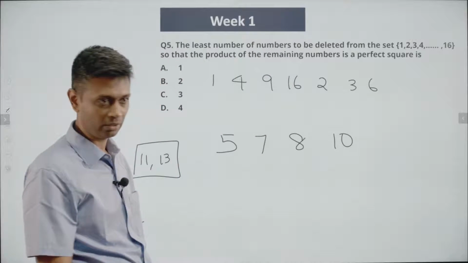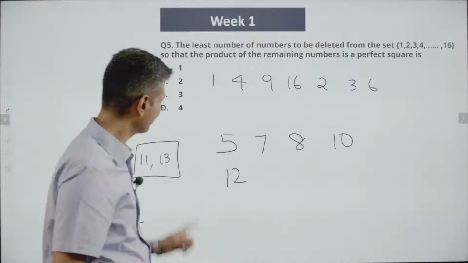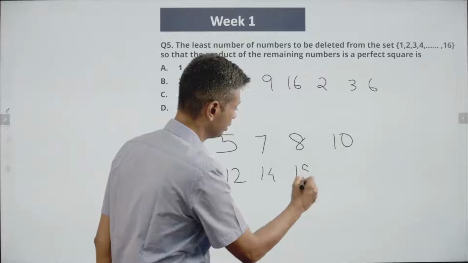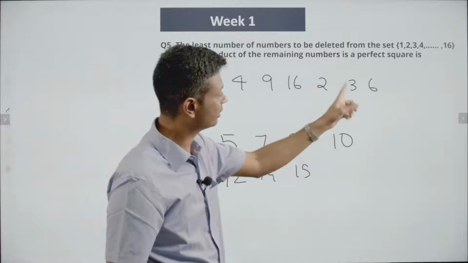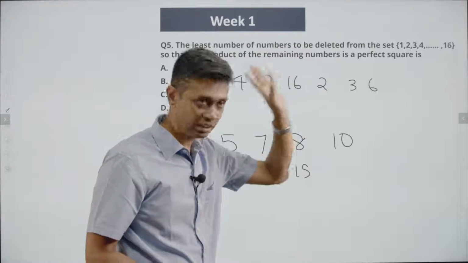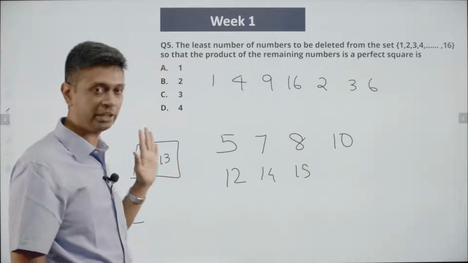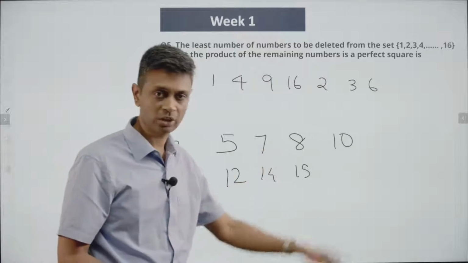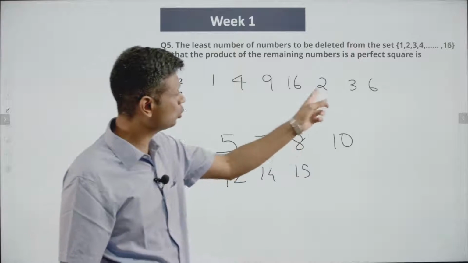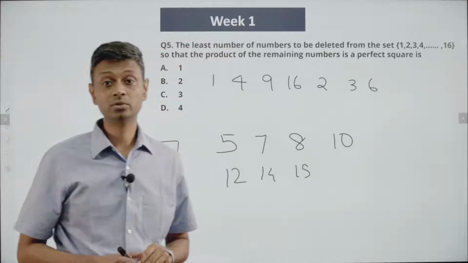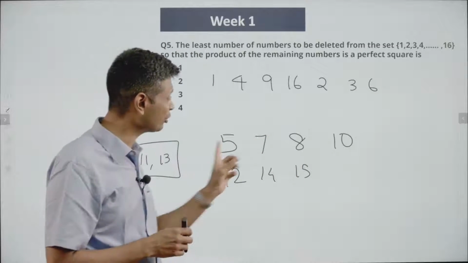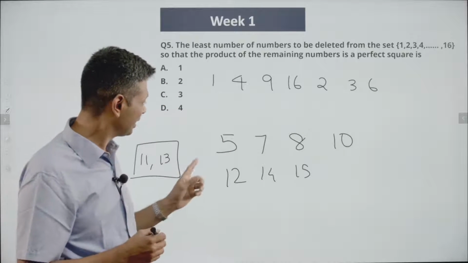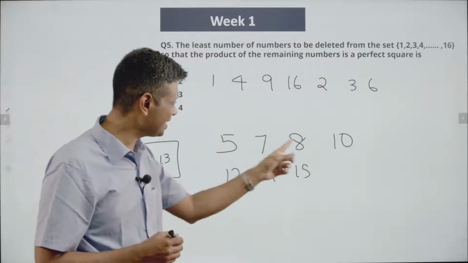So I will not write down 11. 12 is here. 13 has to be removed. I'm not writing that down. 14, 15. Think about it. 7 numbers are being retained. 2 have to be kicked out. These 7 we still have to figure out. Now, just like how we got 2 into 3 into 6 for 6 square, can we get some other square carved out here? If we can, we are through. How do we do that? 5 into 8 is 40.